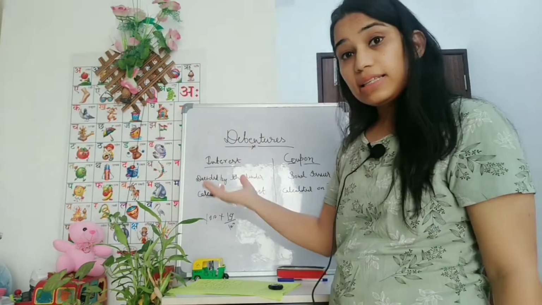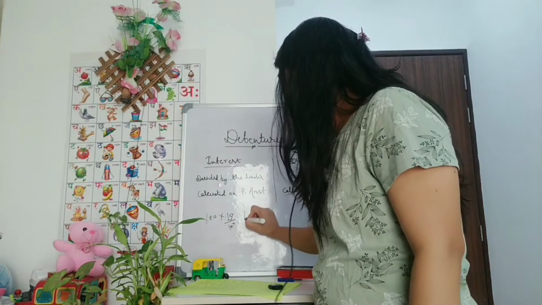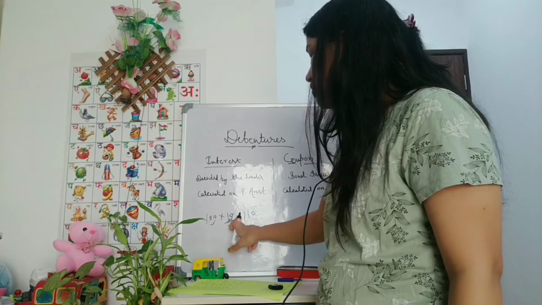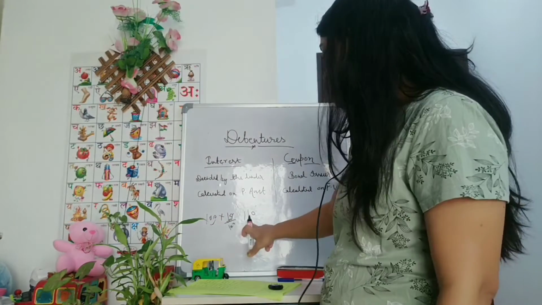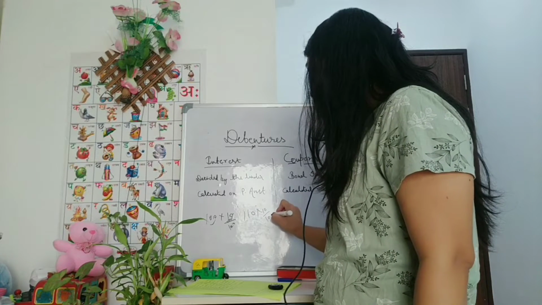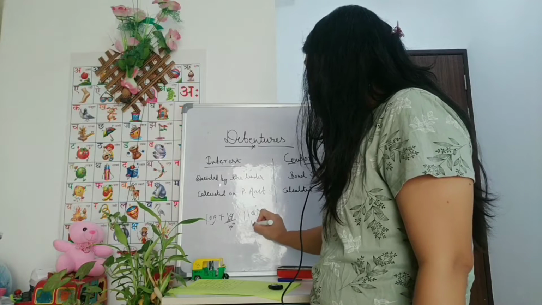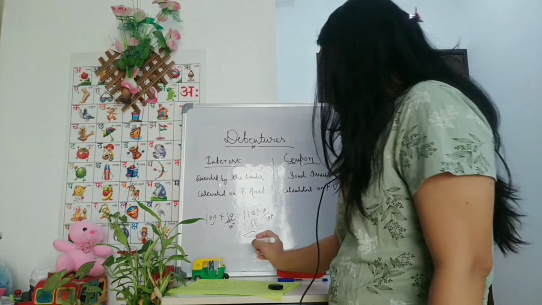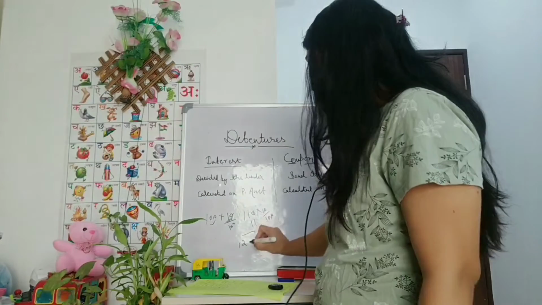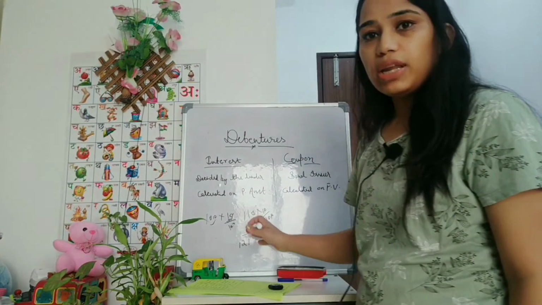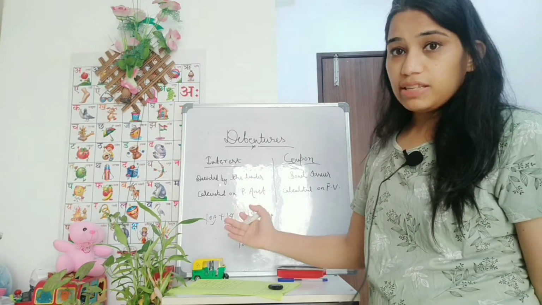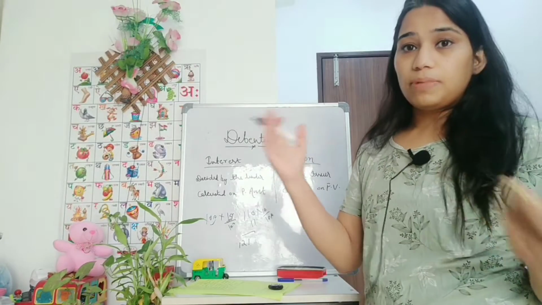And for next year, how will we calculate the interest? On 110 principal amount, that is 100 plus 10, that will become the amount. Then on 110 rupees, again 10% of interest will be calculated, that comes to 11 rupees, and for third year the amount is nothing but principal plus interest, comes to 121 rupees. So this is compound interest, which we calculate by principal plus interest.